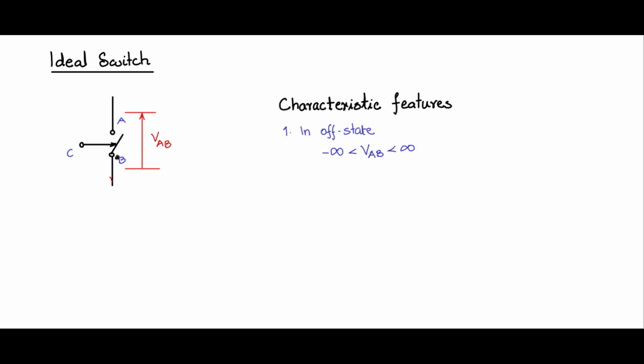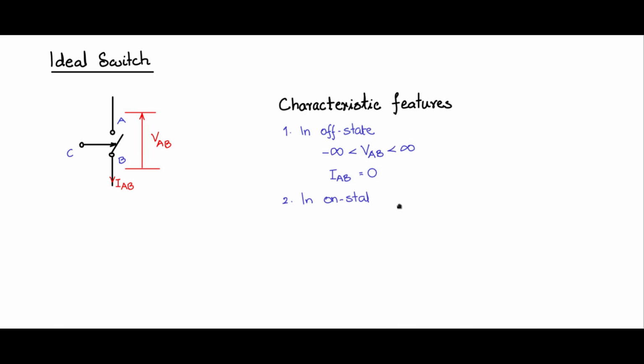This is an ideal characteristic. And also, what about the current through the switch? If I say that the current through the switch is called IAB, then what should be IAB when the switch is off? IAB ideally should be equal to 0. This is the off state.